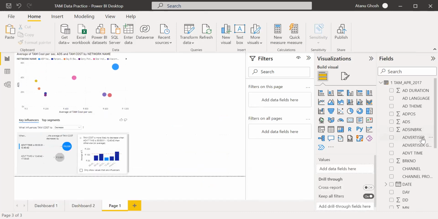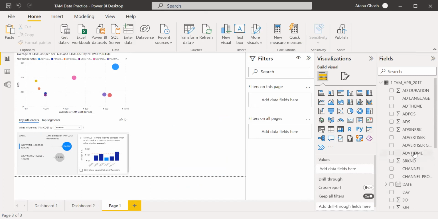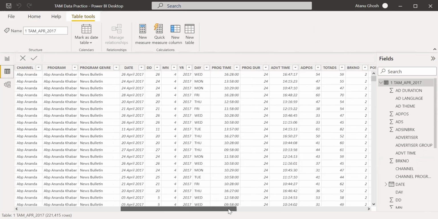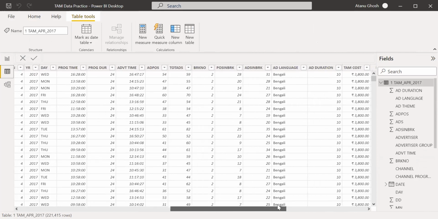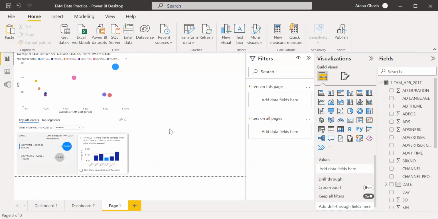Now we have not used this data at all, which is the ad time, the advertising data. Not time, but the ad duration. Instead of ad time, I put program time there.